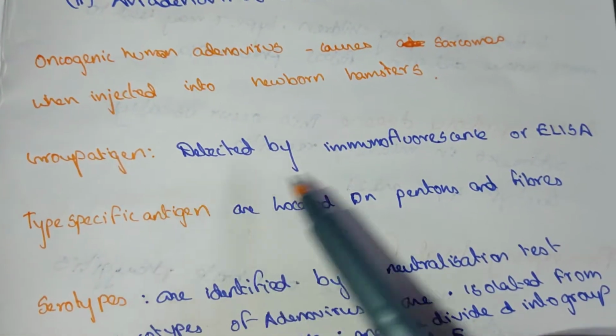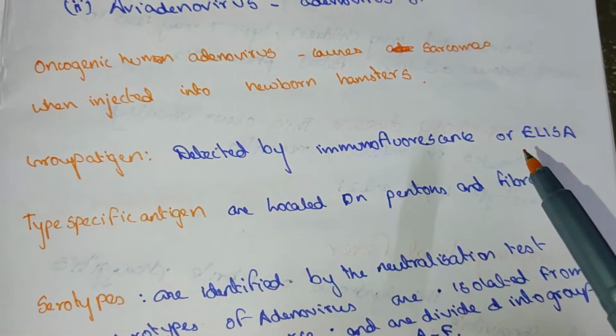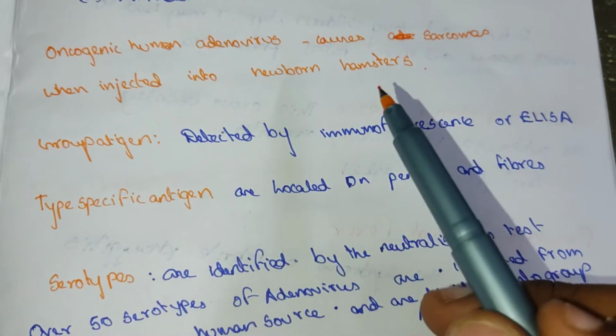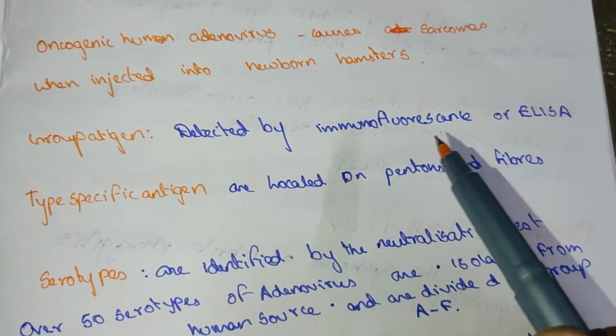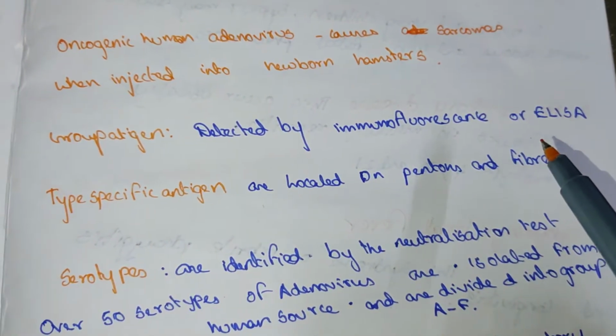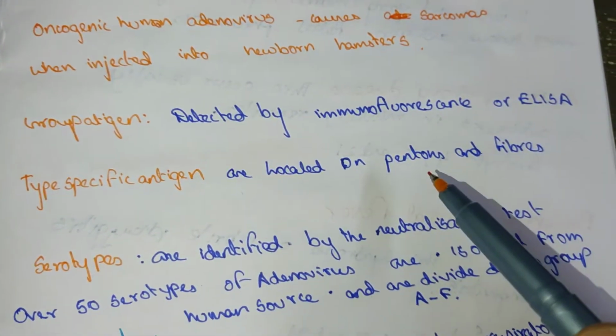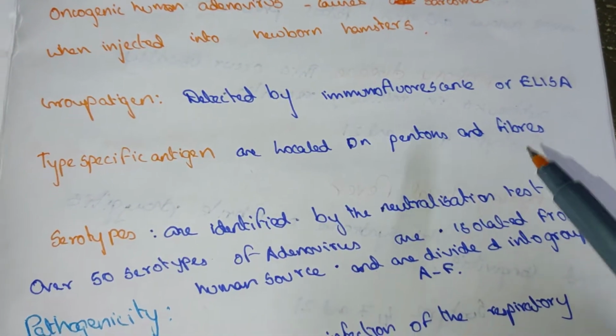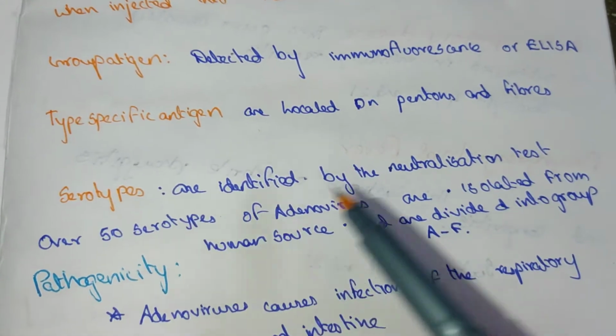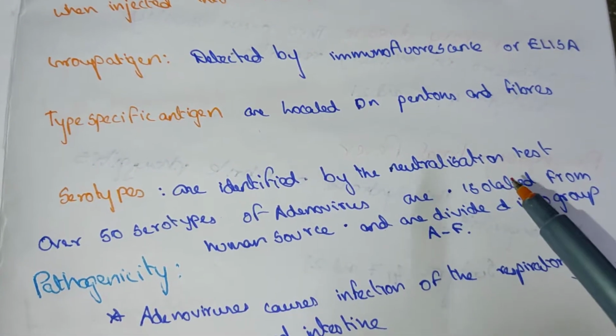A group antigen of the adenoviruses is detected by immunofluorescent test or ELISA. Type specific antigens are located on pentons and fibers. Serotypes are identified by neutralization test.